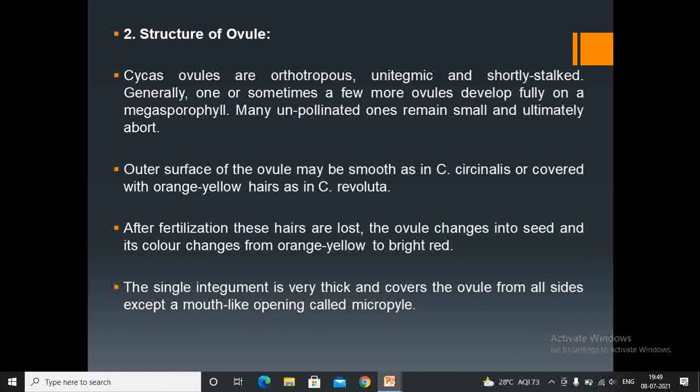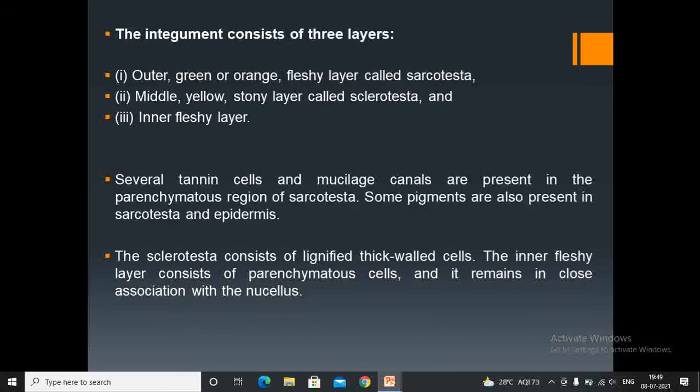The single integument is very thick and covers the ovule from all sides except a mouth-like opening called micropyle. The integument consists of 3 layers: outer green or orange fleshy layer called sarcotesta, middle yellow stony layer called sclerotesta, and third inner fleshy layer. So these are the 3 layers of the integument present in the ovule.